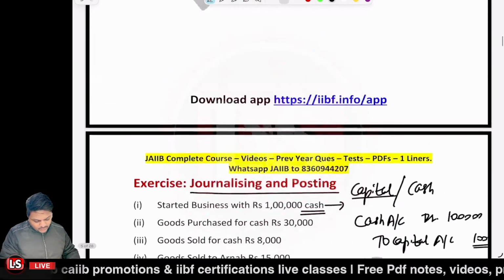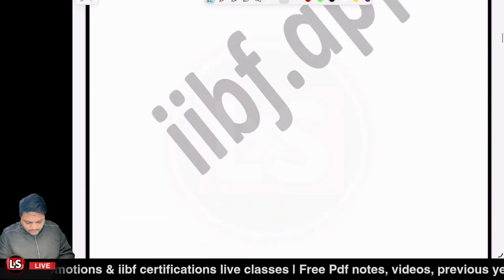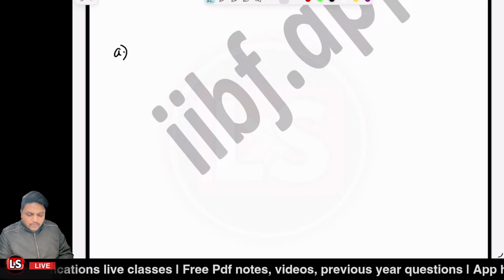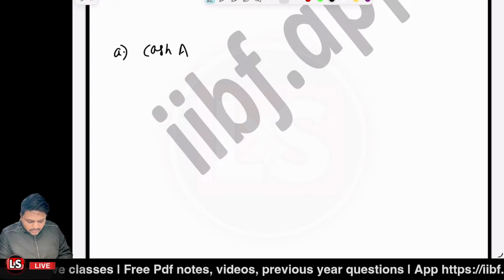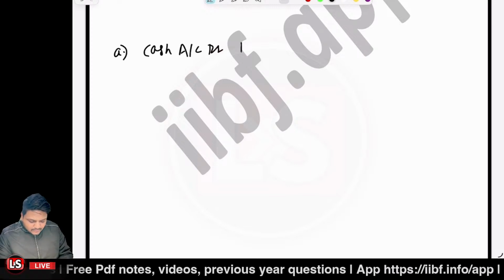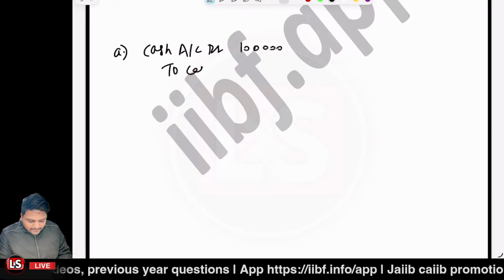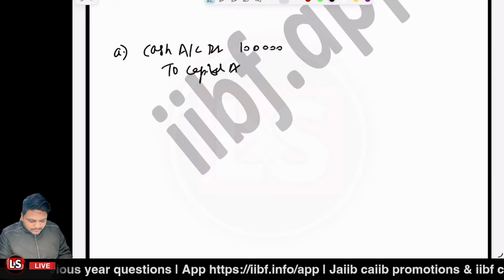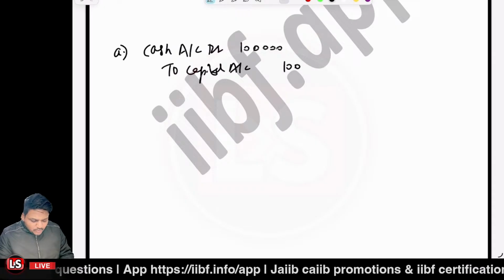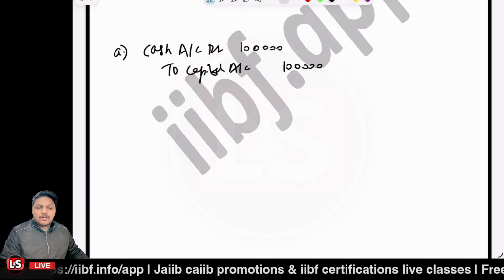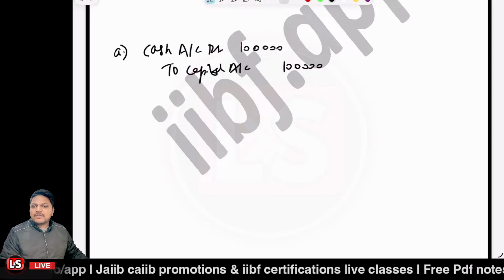Let me write it for you: cash account debit 1 lakh, to capital account 1 lakh. You need not write credit with the second one. Now the business started with the cash.